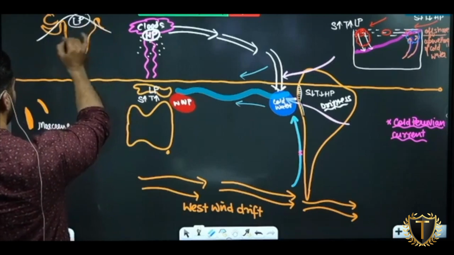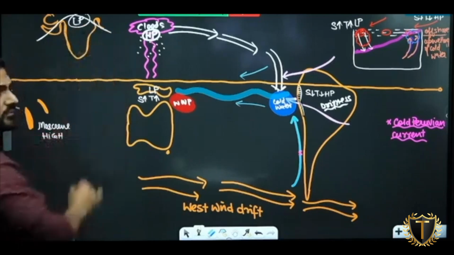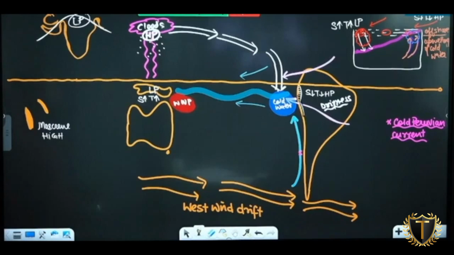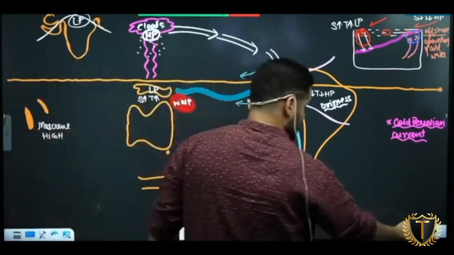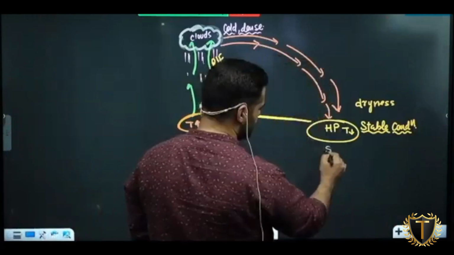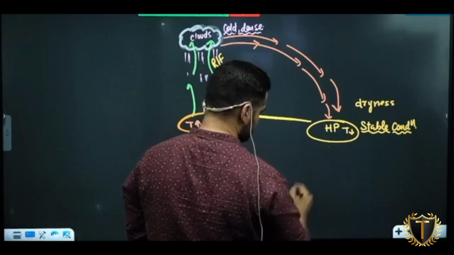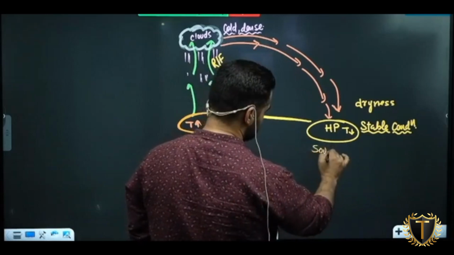Hope it is clear to everyone. Southern hemisphere already there is high pressure. Now understand one more thing. Is South America. मैं एग्जाम्पल ले रहा हूं जस्ट.